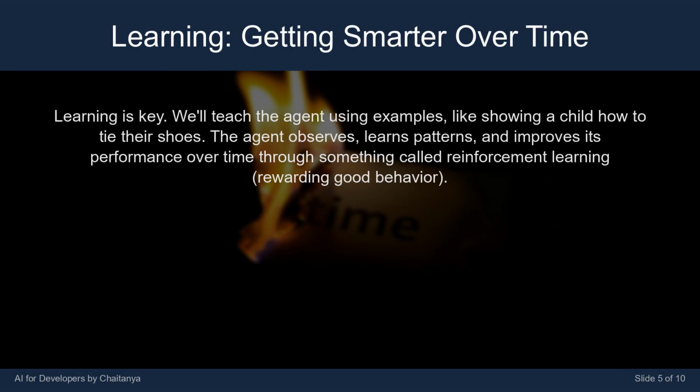Learning is key. We'll teach the agent using examples, like showing a child how to tie their shoes. The agent observes, learns patterns, and improves its performance over time through something called reinforcement learning, rewarding good behavior.